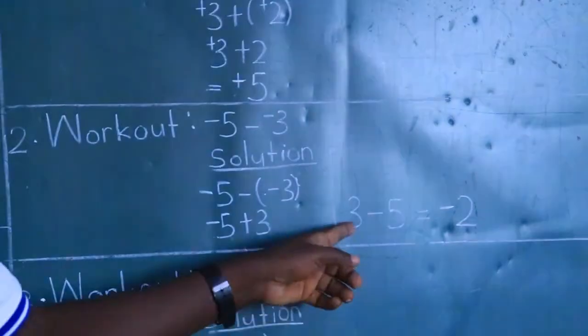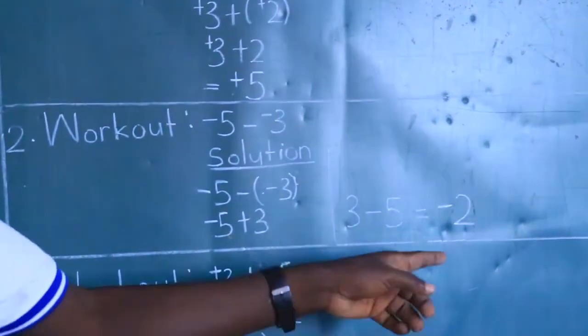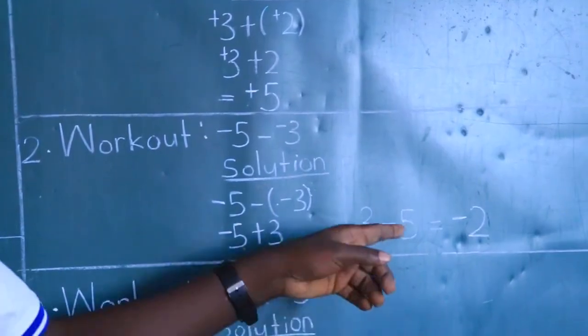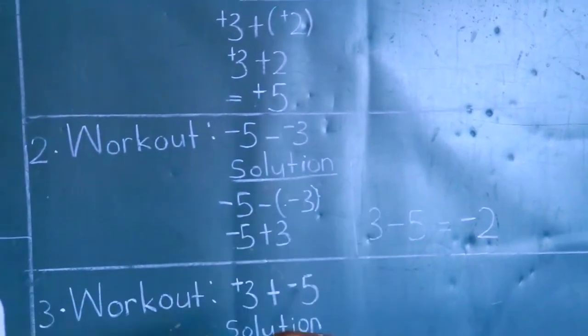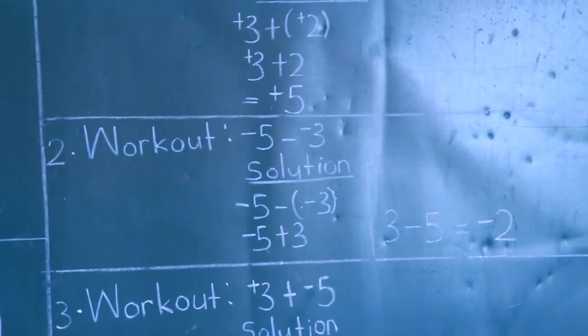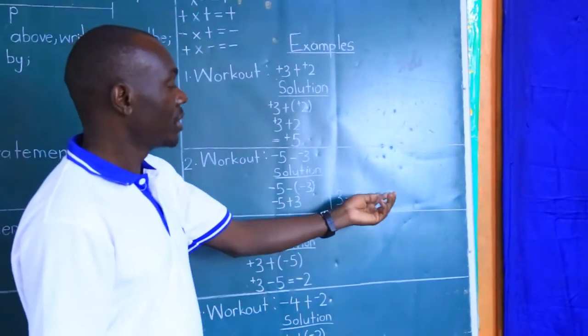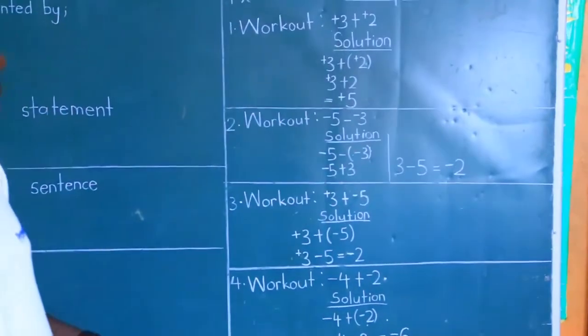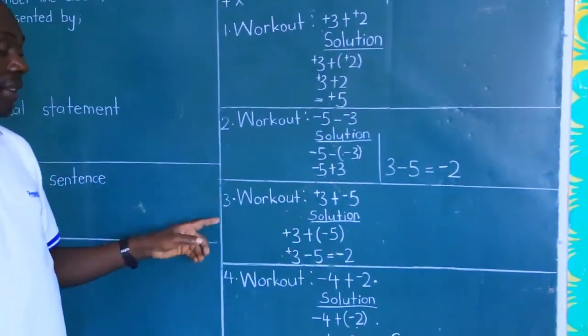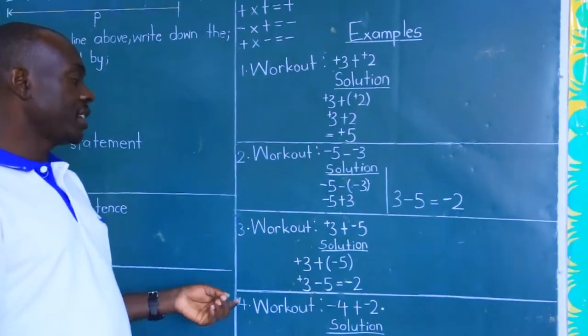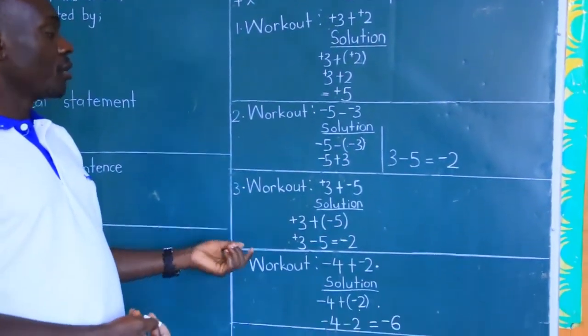The fact being that 3 is less than 5, the result is a negative. So you must know 5 minus 3 to know 3 minus 5. So if 5 minus 3 is a 2, that's the normal way, it's a positive 2. Then 3 minus 5, the opposite, which is negative 2. In that way, we have worked out that number, and then you go to number 3 that tells you to work out without using a number line.